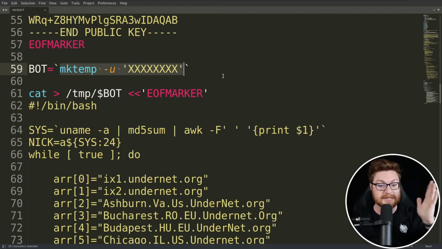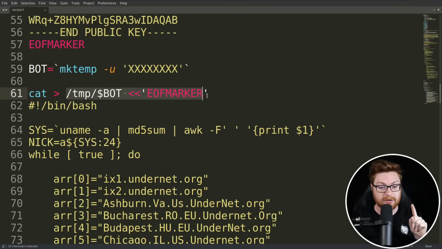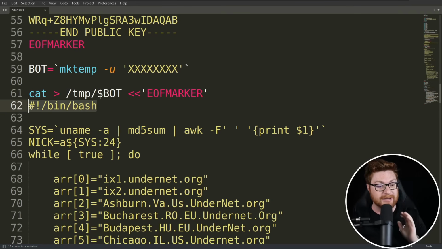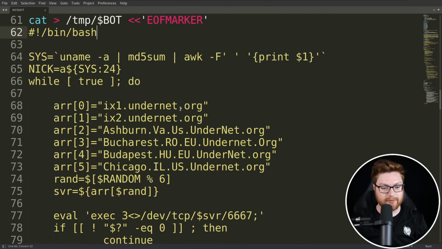Then we start to stage another new variable called bot, which is a little bit interesting, at least, again, the unique name for it, and then writing all this code, another internal bash script inside of that bot file stored within the temp directory. This looks like where there's a lot of pretty cool meat and substance to this. So let me dive into this.